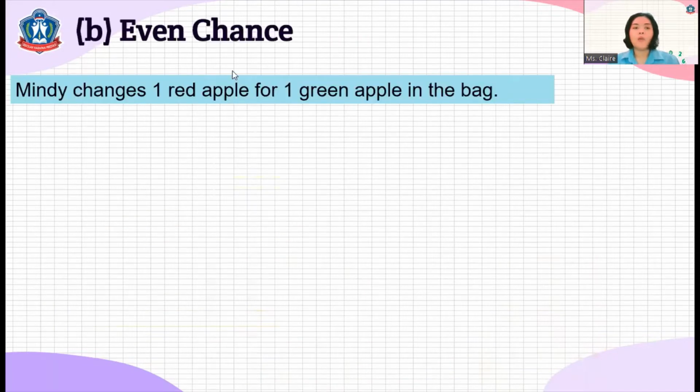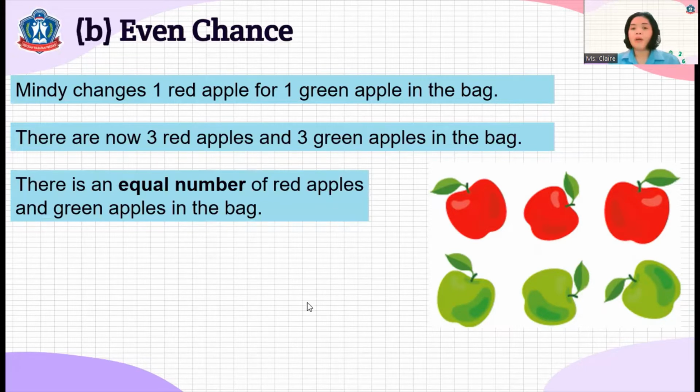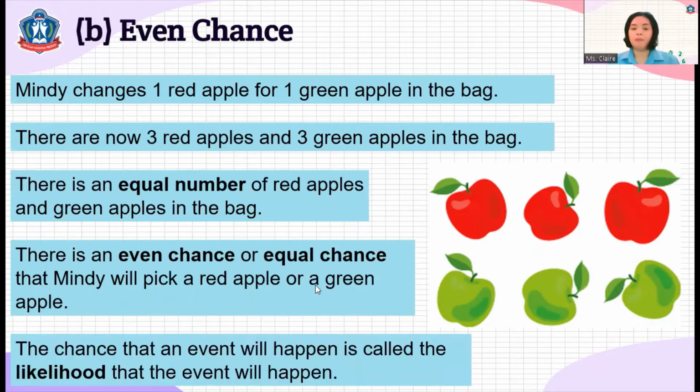Another, we have what we call even chance. Mandy changes one red apple for one green apple in the bag. So what happens to our green and red apples? They have equal number of red apples and green apples, right? So there is now what we call an even chance or equal chance that Mandy will pick a red apple or a green apple.